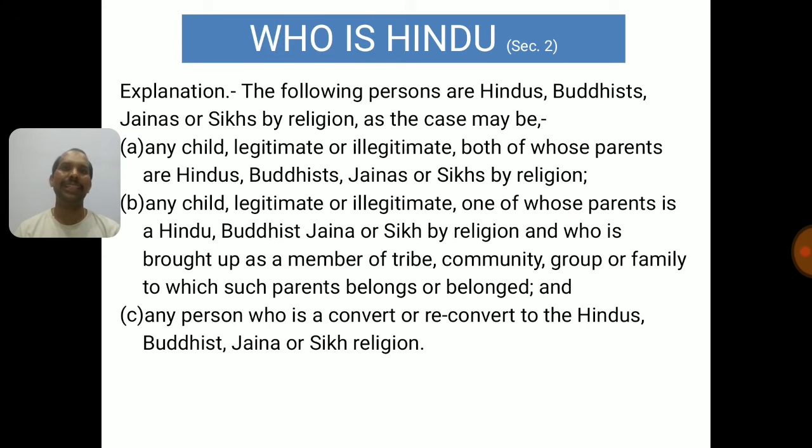Now B says any child, legitimate or illegitimate, legitimacy of the child still continues. It can be legitimate or illegitimate, one of whose parents is a Hindu, Buddhist, Jain or Sikh by religion and who is brought up as a member of the tribe, community, group or family to which such parents belong. Now one parent is Hindu. It can be a legitimate or illegitimate child born to a parent where one parent is Hindu and the other parent we are not sure of which religion. In that case, if the child is brought up in a manner which Hindus follow, then that child will